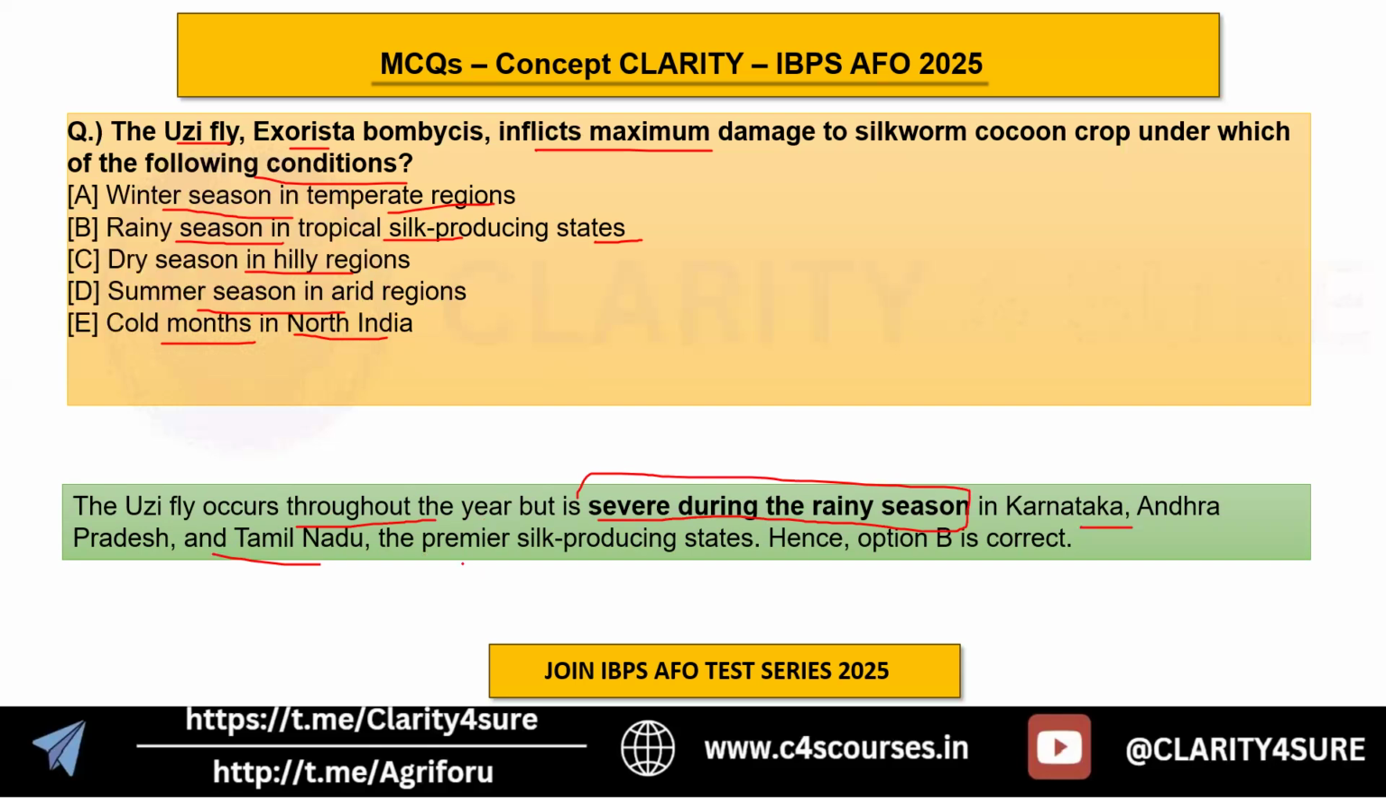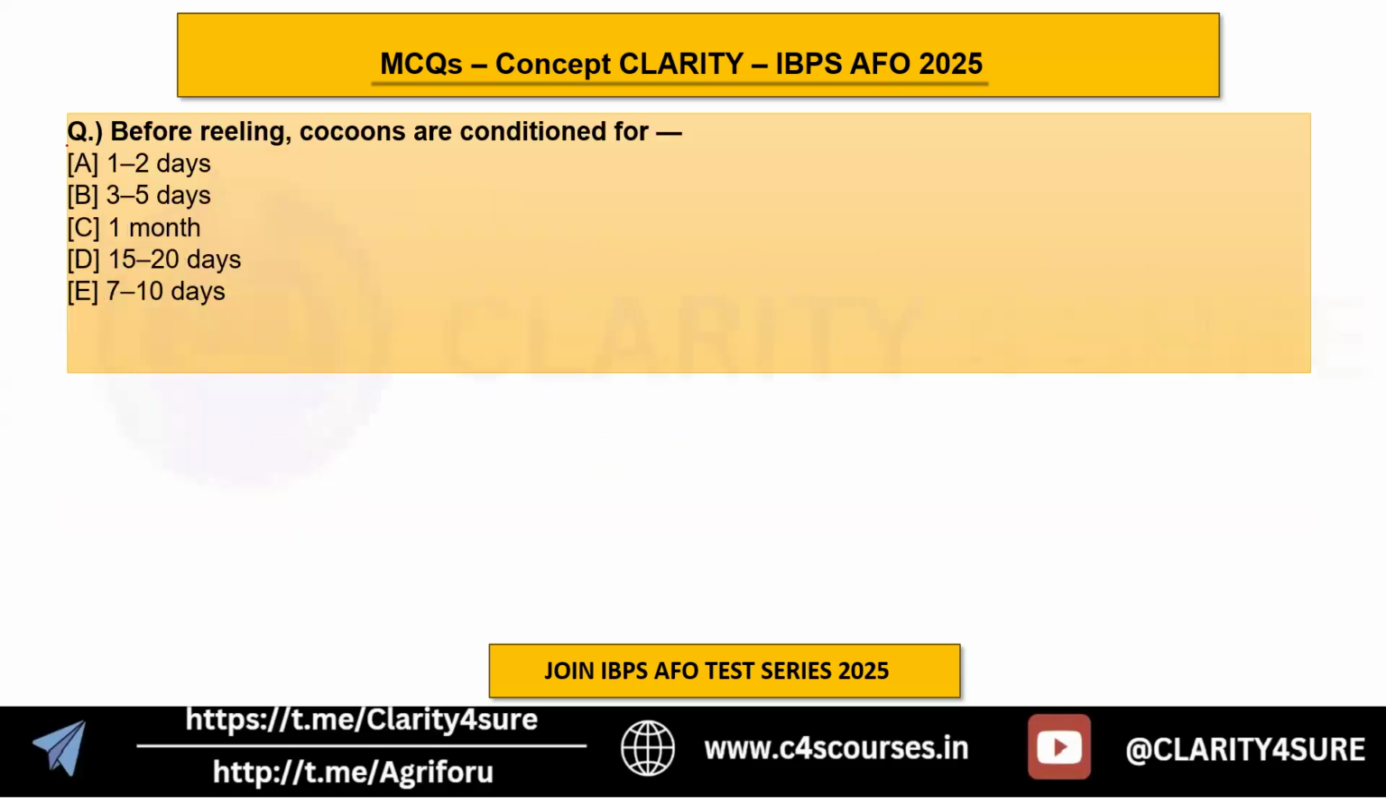Okay, so where are the premier silk producing states? That is why the B option is correct here. So you should be familiar with the favorable conditions of the Uzi fly to have maximum incidence. Okay, the rainy season. Next is before reeling, the cocoons are conditioned for.